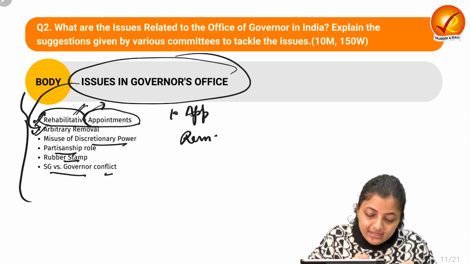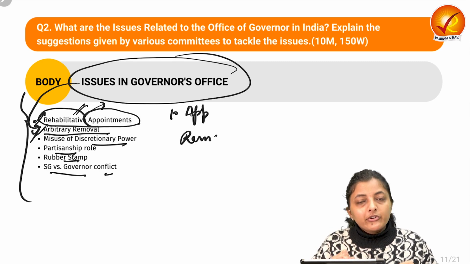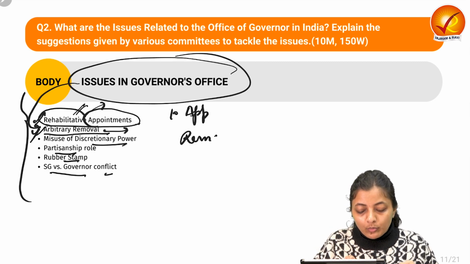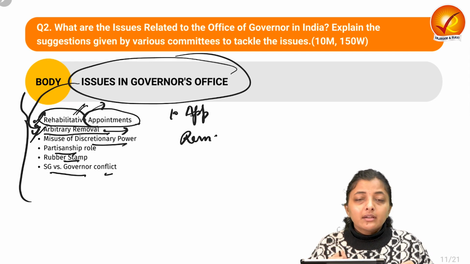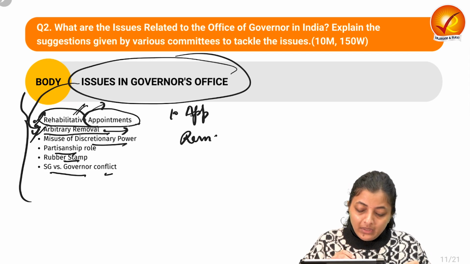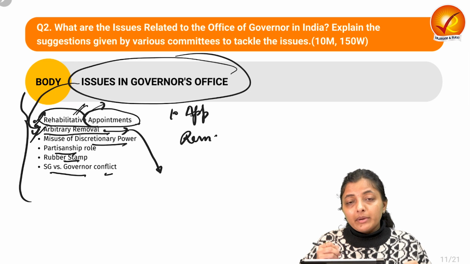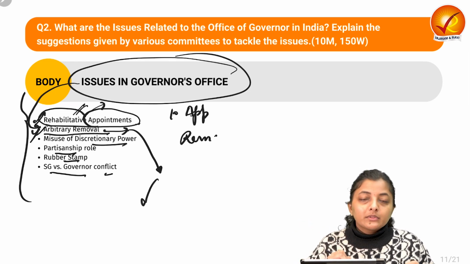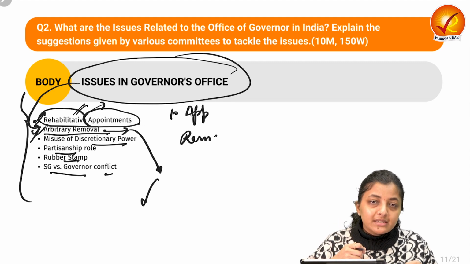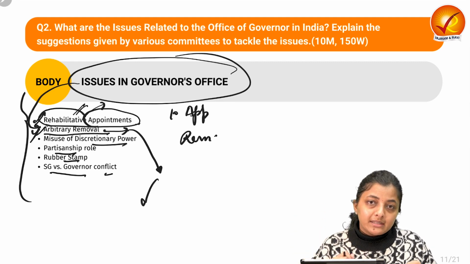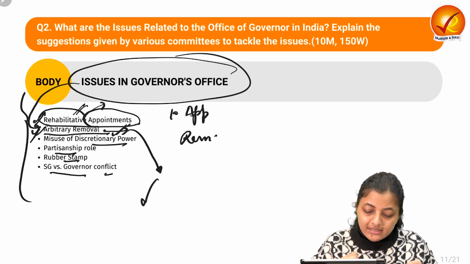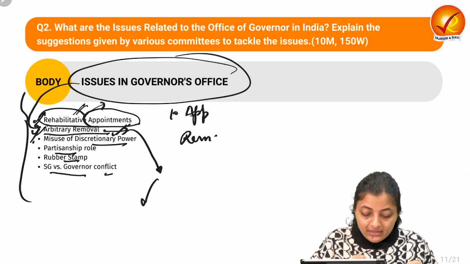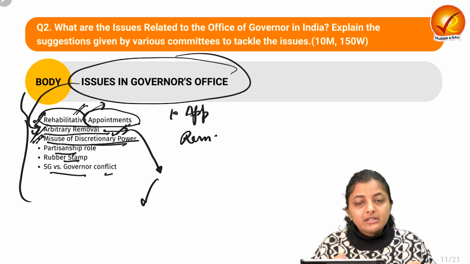Again, there are certain issues with respect to the arbitrary removal even before the expiry of the tenure. Like when any majority government comes at the center, they remove the governors from the state who are not from their parties. So again there are concerns with respect to the removal. The third is related to the misuse of the discretionary power.